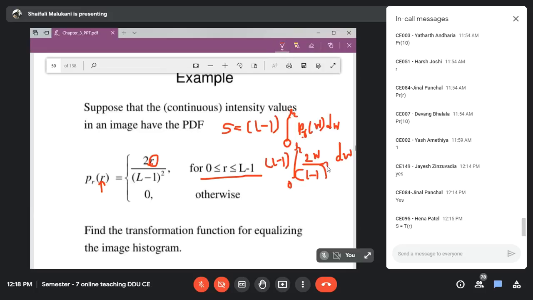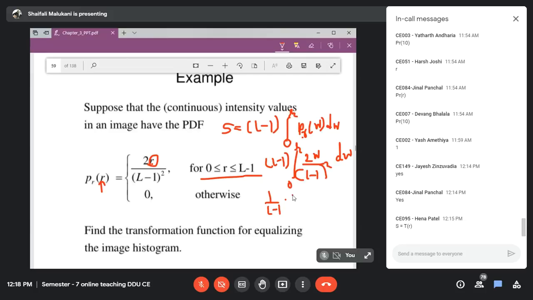Can you further simplify? L minus 1 will come out. So what will be the value here? It will be 1 divided by L minus 1 into the integral. L minus 1 square is taken out because it is constant with respect to W. One L minus 1 got cancelled, so 1 divided by L minus 1 is remaining.